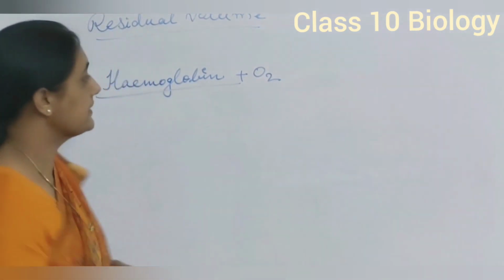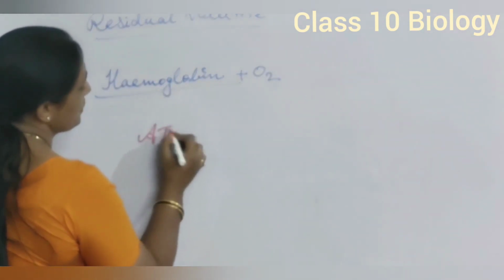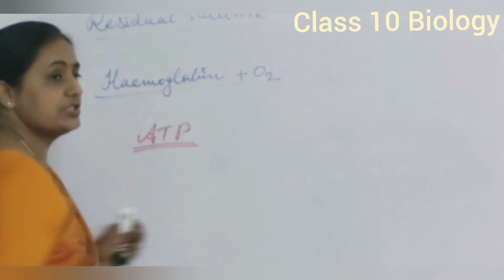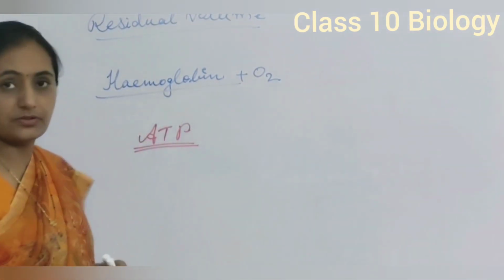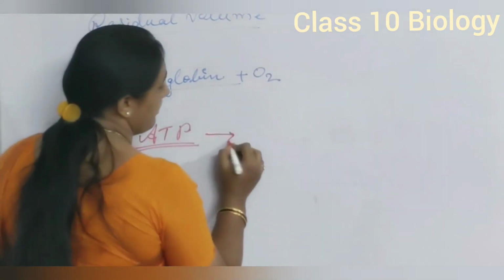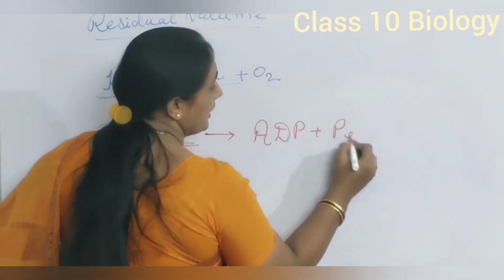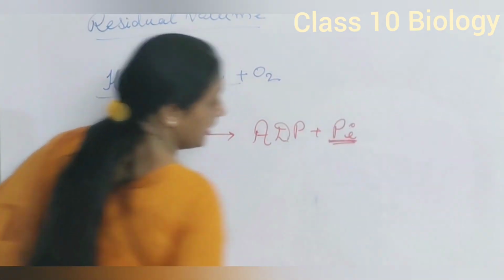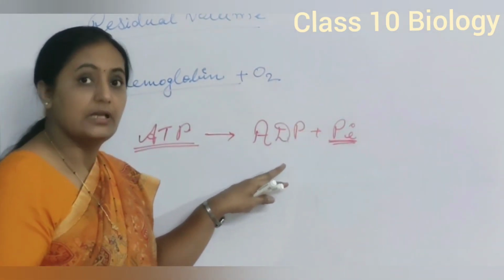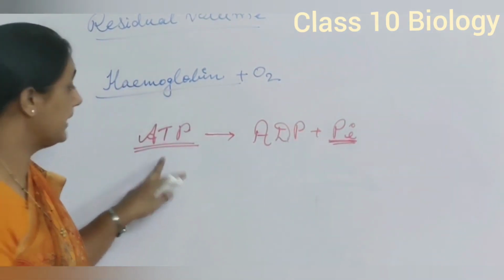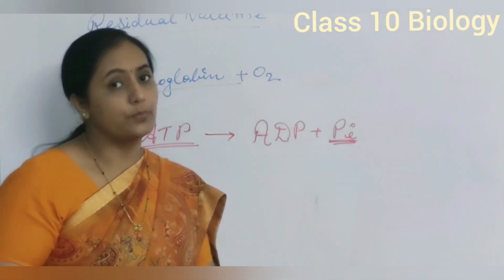One thing, that is ADP and ATP. We are saying that during the process of respiration, energy is synthesized in the form of ATP. ATP means adenosine triphosphate. This ATP is formed by the combination of adenosine diphosphate with inorganic phosphate, and this ATP is reserve energy utilized for various biological processes.